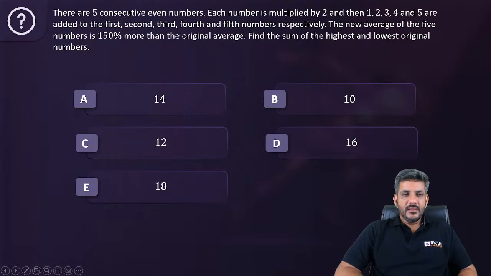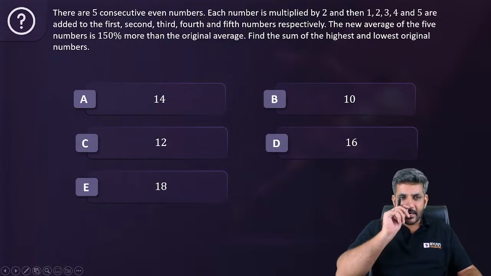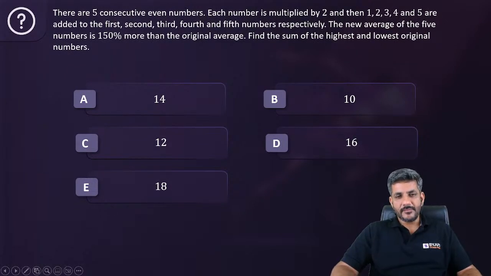Very good, guys. There are five consecutive even numbers. Each number is multiplied by 2, and then 1, 2, 3, 4, 5 are added to first, second, third, fourth, and fifth. The new average of the five numbers is 150% more than original. Find the sum of highest and lowest numbers, original numbers. So everyone, Nihar, Manan, Sanket, Disha, and Kamal Kant has given the answer as C, 12. I hope that's the correct answer.